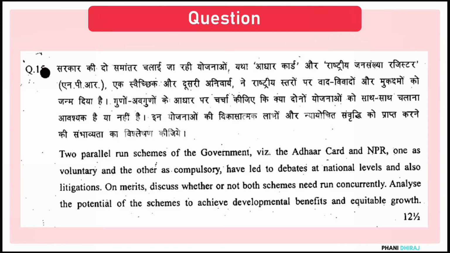So let us say Aadhaar card is one pie, NPR is another pie. Hope you understand graphs and all. Is there an intersectional point between both of those pie charts? That is what they are asking. So if there is an overlap between those two programs, how can that be used to better both of these programs?